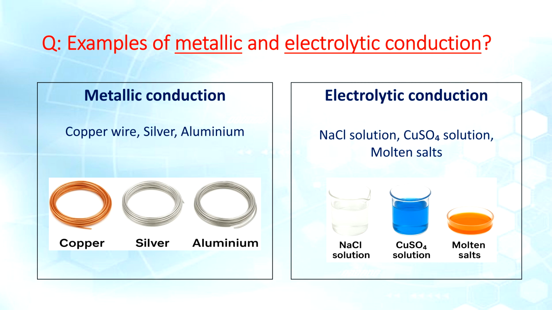Examples of metallic and electrolytic conduction. In metallic conduction, the examples are copper wire, silver and aluminium. And in electrolytic conduction, there are NaCl solution, CuSO4 solution and molten salts.